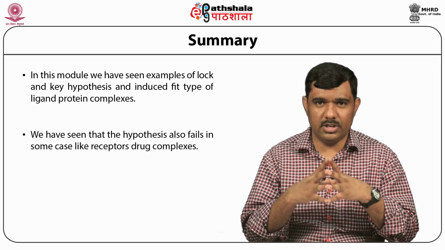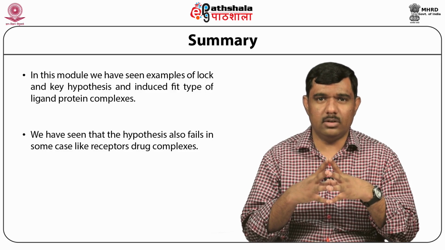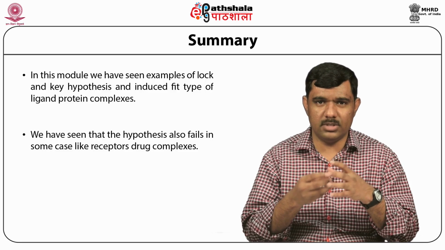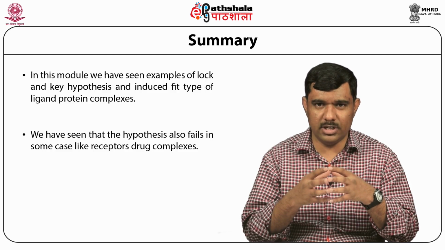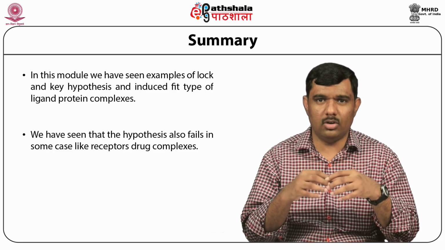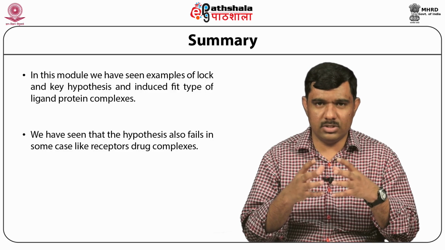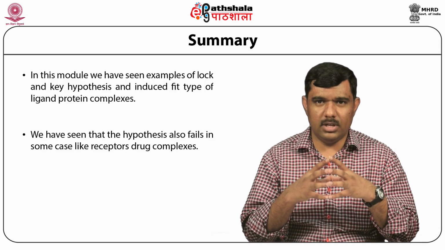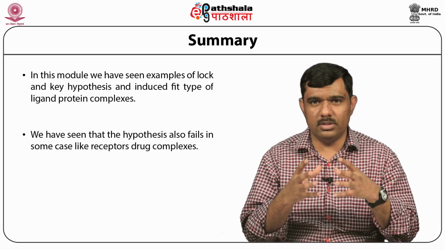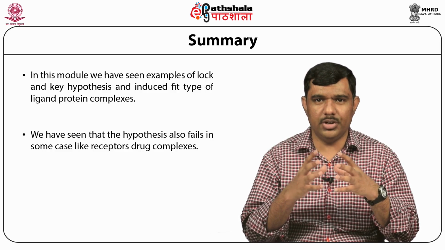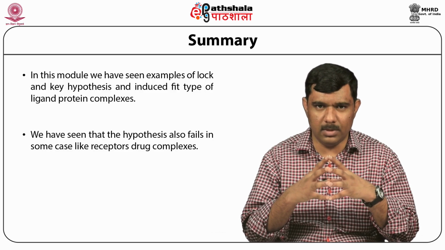We have also seen in the glucose transporter that glucose comes and binds, inducing a conformational change so that it gets transported across the membrane. We have also seen examples of transporters along with drug complexes. So these are induced fit types of ligand-protein complexes.